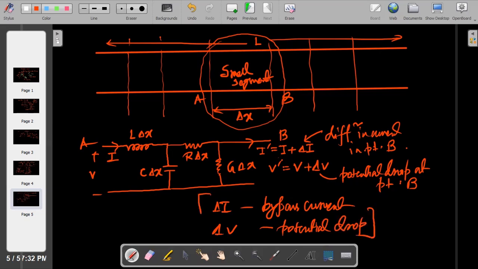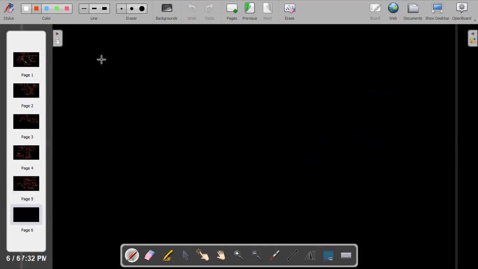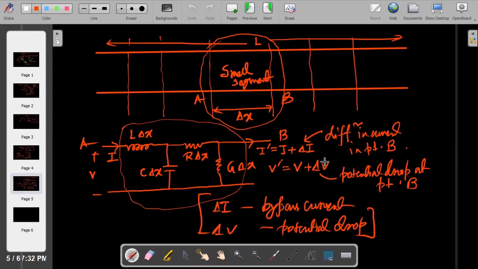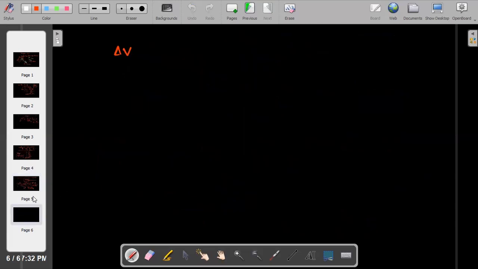Now I am drawing a relationship from these equations. We concentrate on this delta V and delta I, the voltage drop and the bypass current. Can I write delta V as minus of R into delta X plus J omega L delta X, into I? Why?